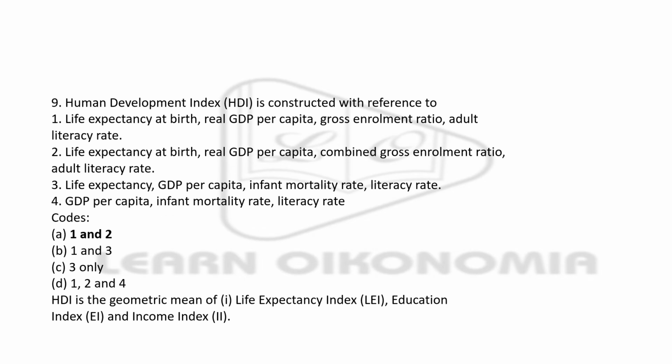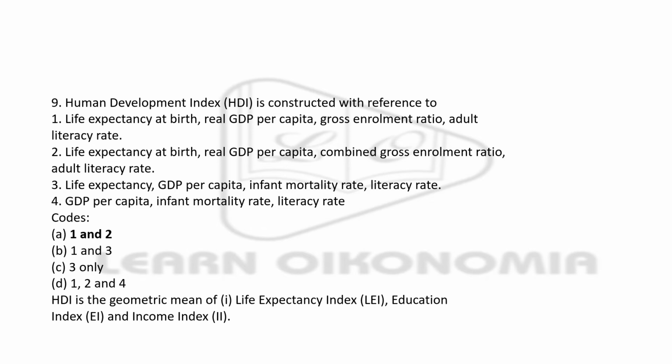Next question, Human Development Index is constructed with reference to life expectancy at birth, real GDP per capita, gross enrollment ratio, adult literacy rate; or life expectancy at birth, real GDP per capita, combined gross enrollment ratio, adult literacy rate; or life expectancy, GDP per capita, infant mortality rate, literacy rate. So we have to pick the right combinations which would constitute a human development index.